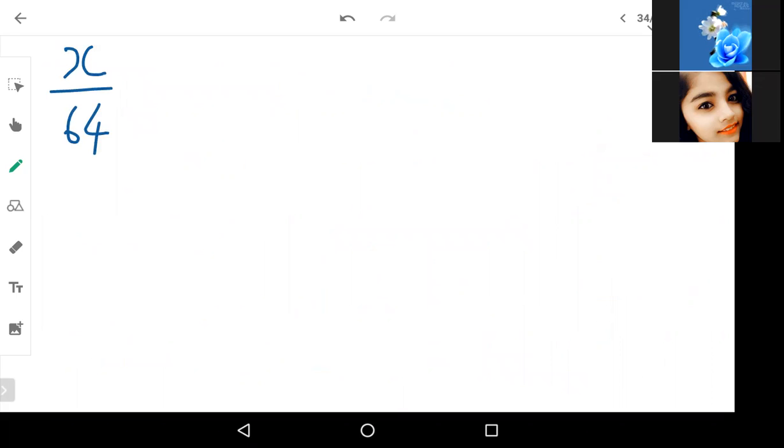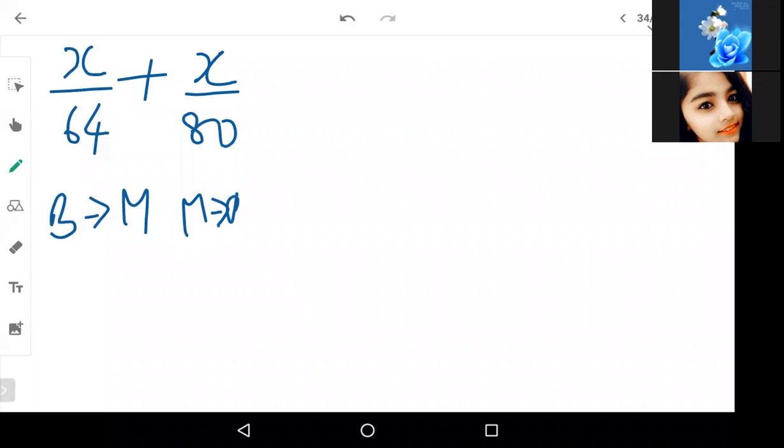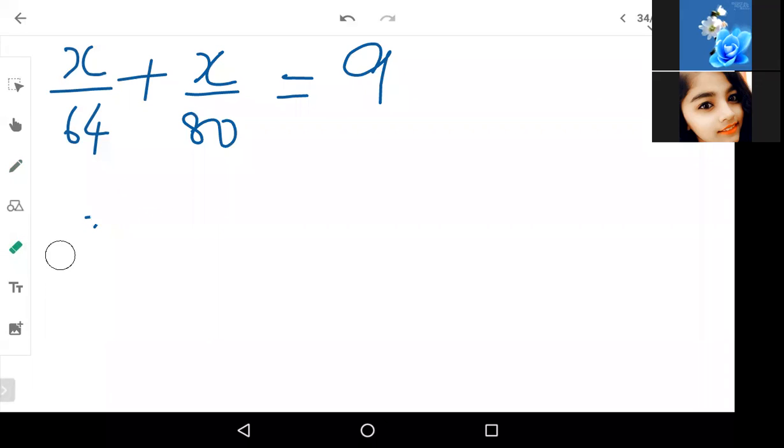So from Bangalore to Madras, he is taking X by 64, and from Madras to Bangalore, he is taking X by 80. And what is the total number of hours? The total number of hours is 9. Now, this is the equation we get, and we have to solve it. Okay, clear? Now, quickly solve this equation. You have x by 64 plus x by 80 is equal to 9.